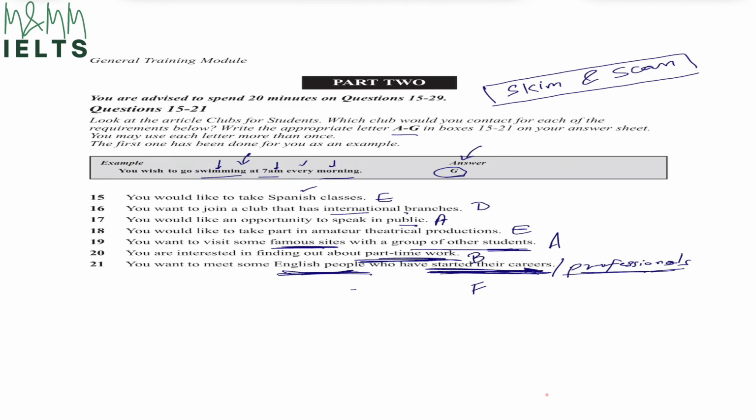They either paraphrased it, they gave us synonyms, or they just completely wrote it in a bit different way, but the meaning was exactly the same.